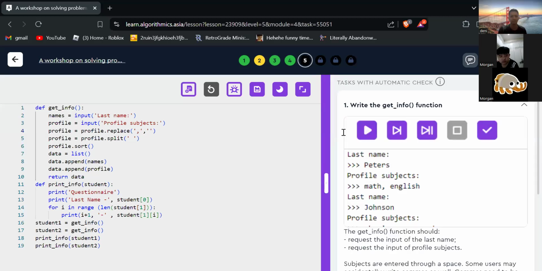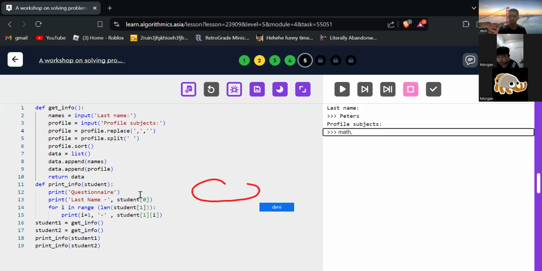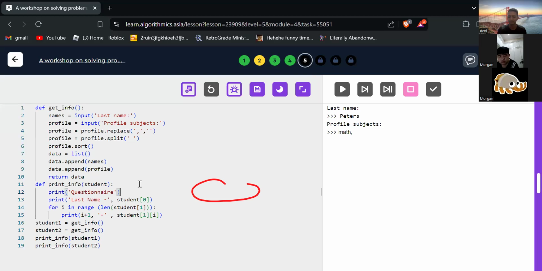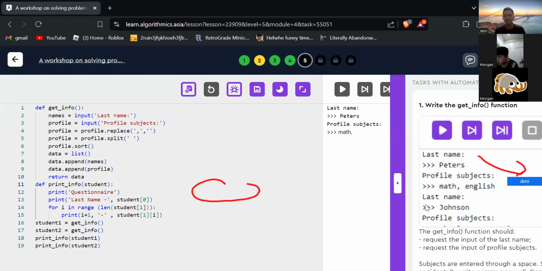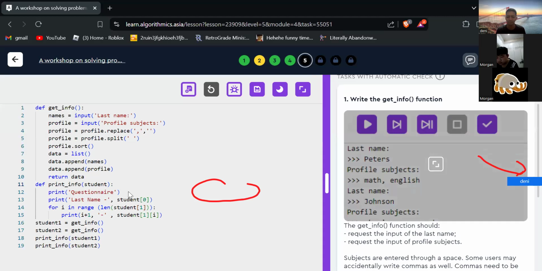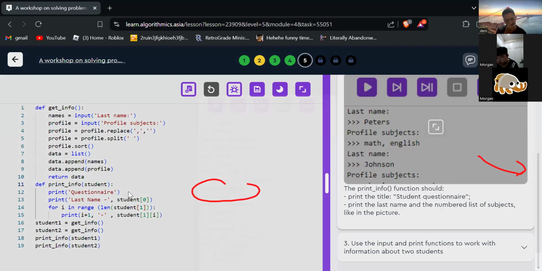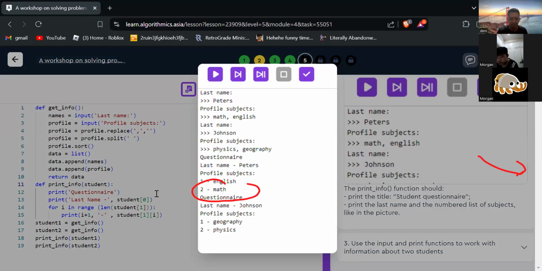Profile subject. Let's see the question again. Let's see the picture again. We forgot to add profile subject.